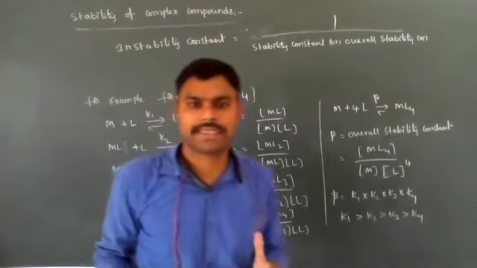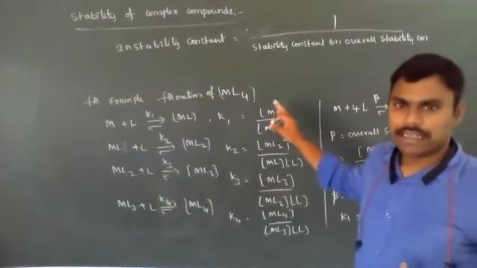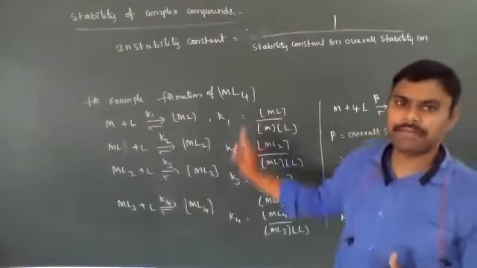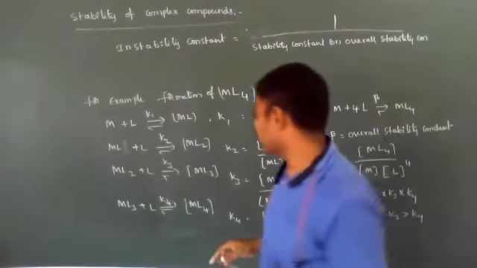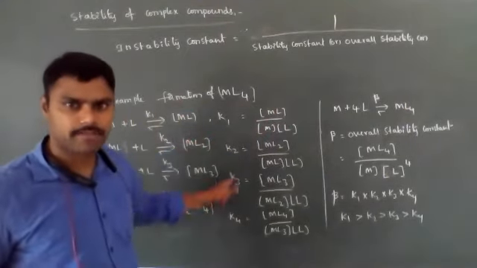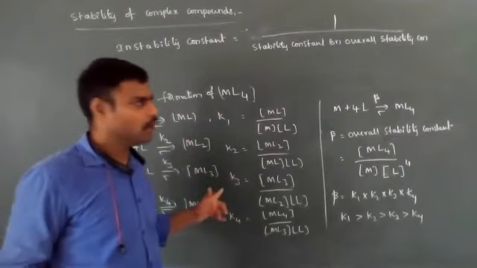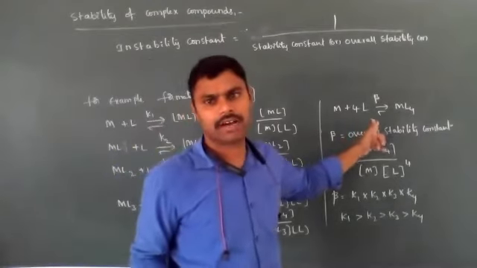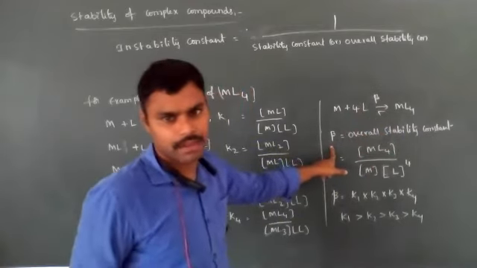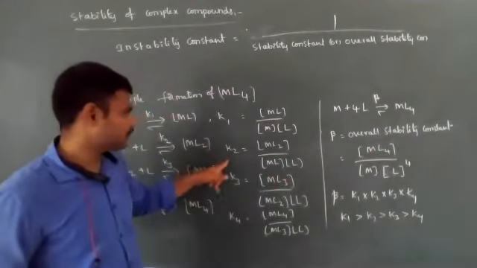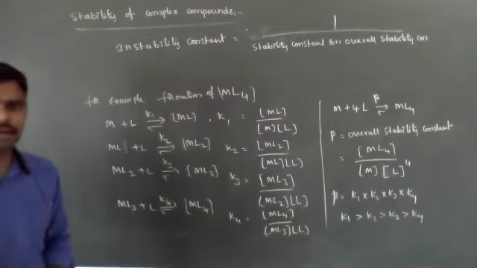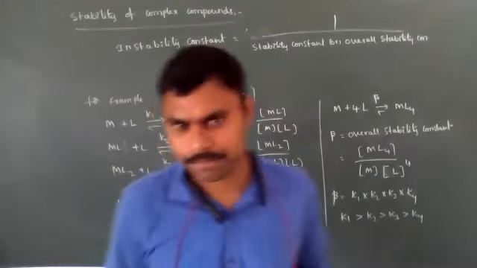The formation of complexes may be in a single step or in stepwise steps. If in stepwise, the equilibrium constant in every step is known as a stepwise stability constant. If in a single step, the equilibrium constant is known as the overall stability constant, represented by beta. Stepwise stability constants are represented by K1, K2, K3, K4, up to Kn. So this is about the stability of complexes.